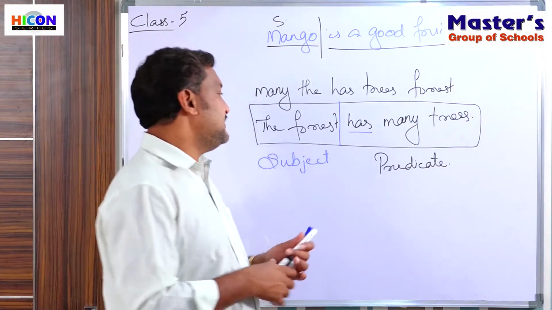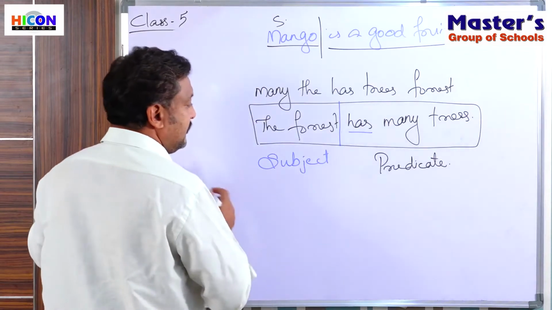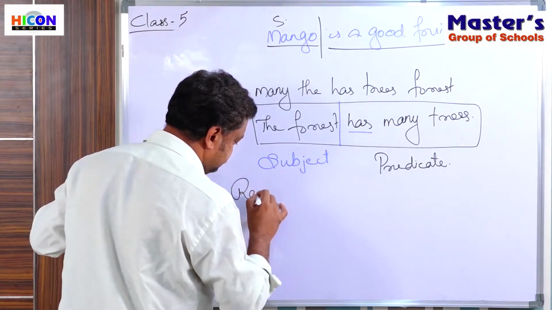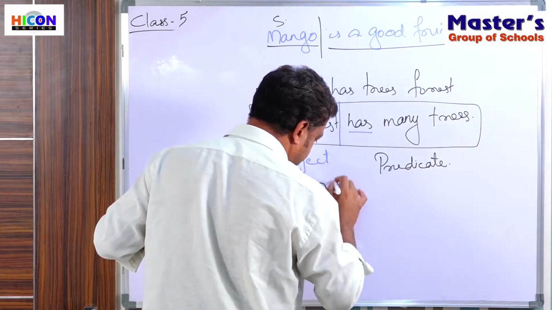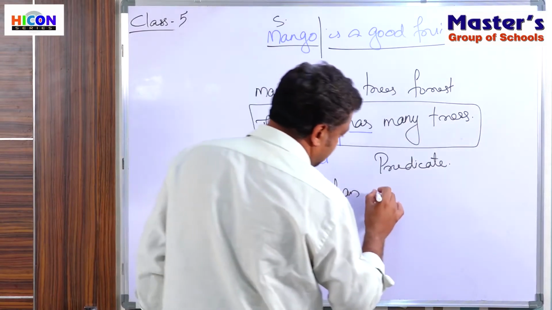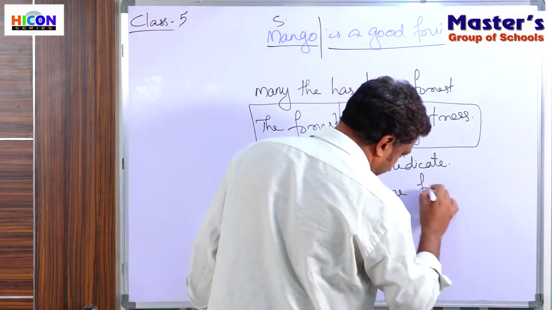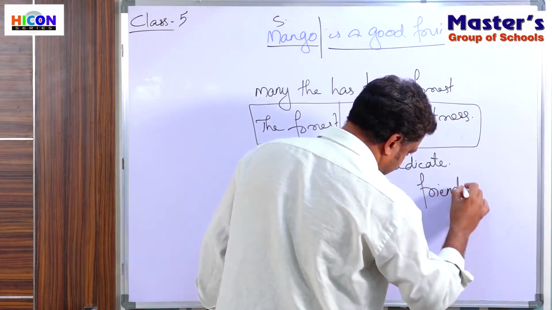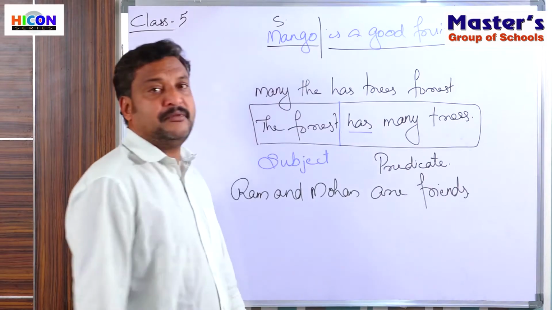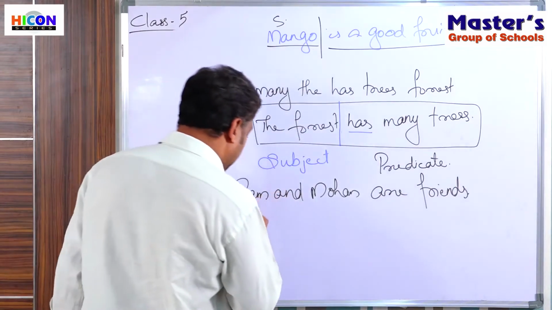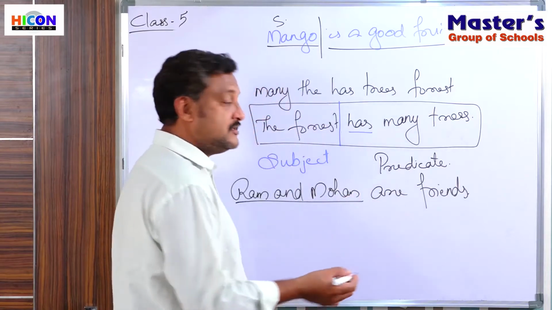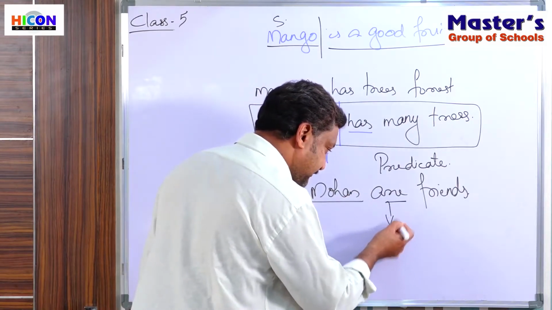Got it? If I say, Ram and Mohan are friends, then Ram and Mohan is the subject because 'are' is the verb here.